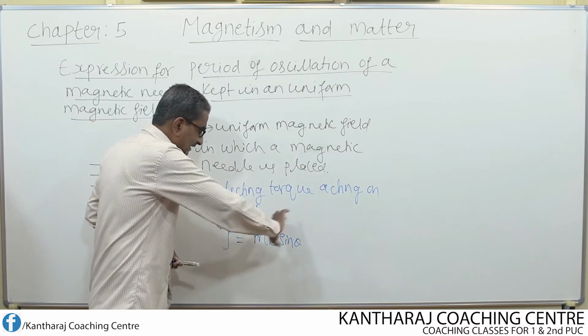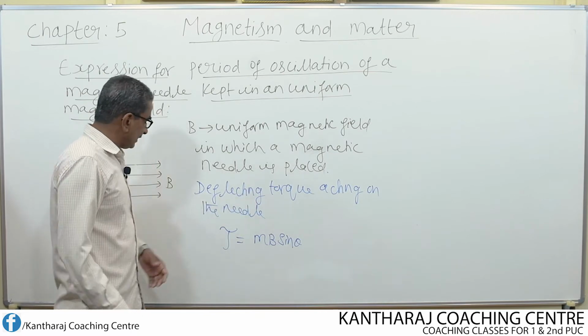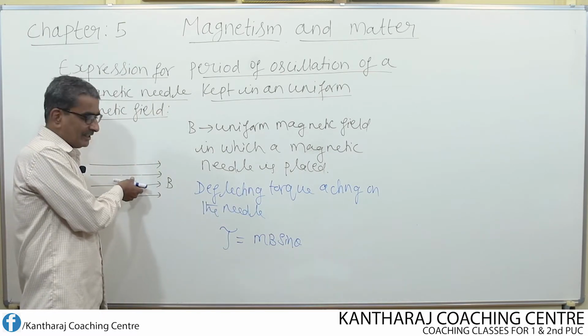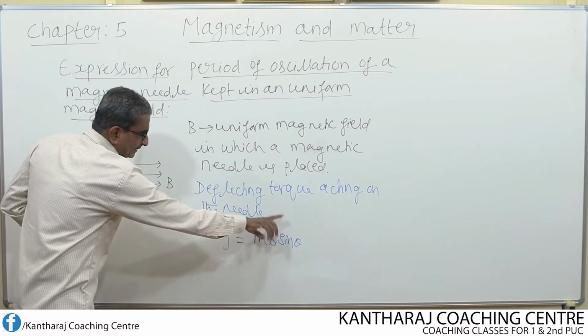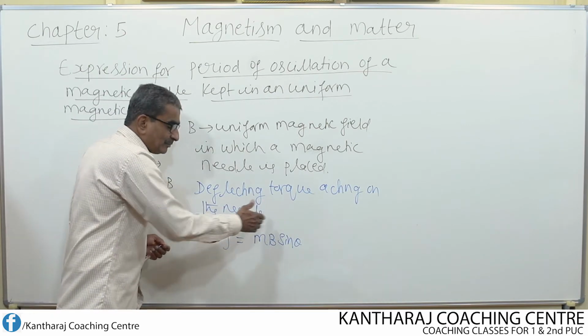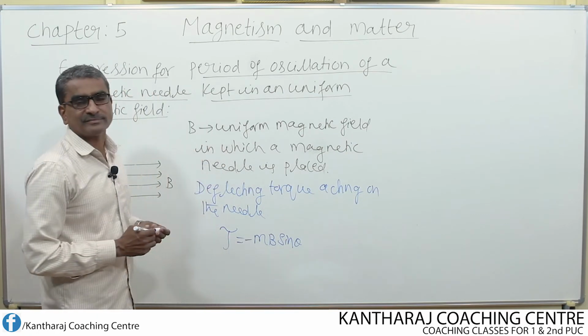Remember, I have taken this equation directly. We can show that whenever a magnet or a magnetic needle is kept in a uniform magnetic field, then the deflecting torque acting on the needle is given by this equation. Restoring torque is also equal to the same thing, but here I write a minus sign.